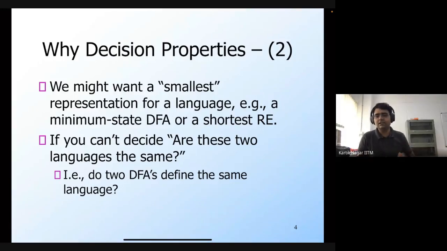Sanchit is asking, can I have an error-free program? Yeah, you can definitely have an error-free program. That's the goal. The goal of verification is that you want to know whether or not a program is correct, which means that you want to find out whether or not there is any execution of the program that can give an error. So if you have an error-free program, then the final state or the error state will not be reachable in that program. I hope I have understood this question. Maybe you can clarify a bit more.